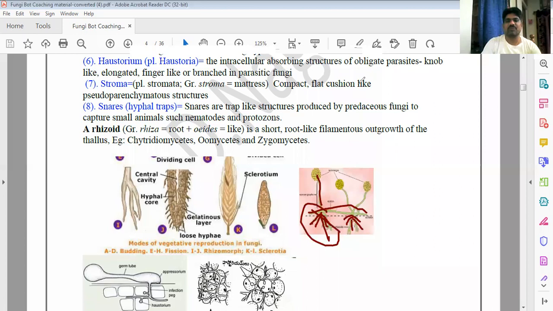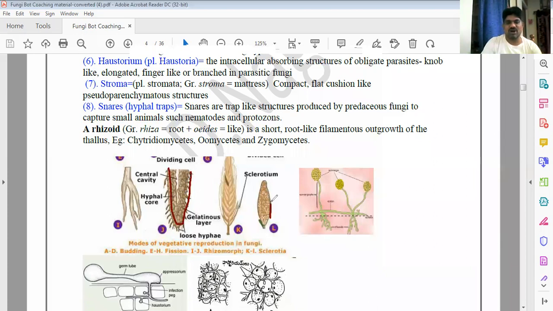Okay, the rhizoids. Rhizoids and haustoria are very important. The question may compulsorily be raised, such as which ones have haustoria, which have rhizoids. They're very important. Okay. And here you can see another one, the rhizomorph. I already told you, it is a root-like structure. It's like a root. That's why you call it rhizomorph.